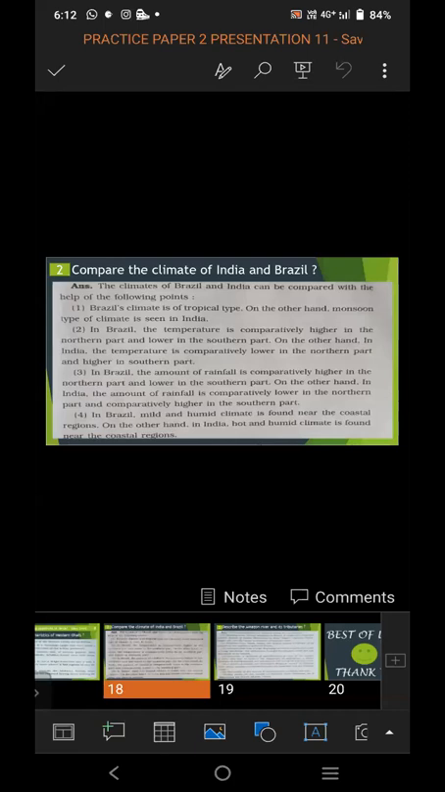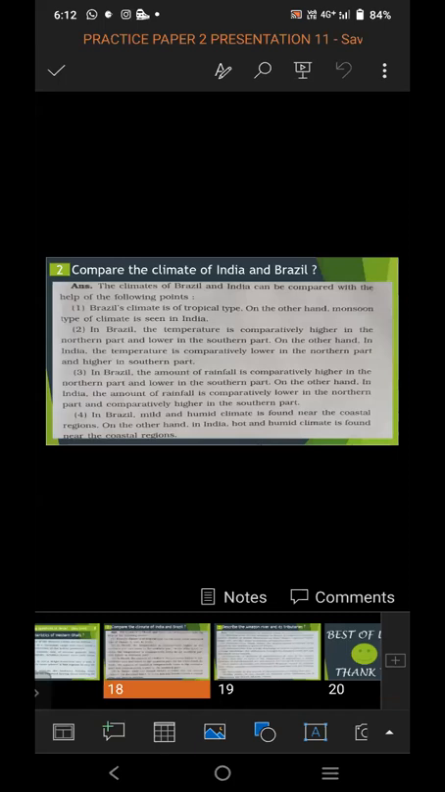So these are the important points you have to include in your answer while writing. Compare the climate of India and Brazil. Brazil's climate is of tropical type. On the other hand, monsoon type of climate is seen in India. In Brazil, the temperature is comparatively higher in the northern part and lower in the southern part. On the other hand, in India, the temperature is comparatively low in the northern part and higher in the southern part.